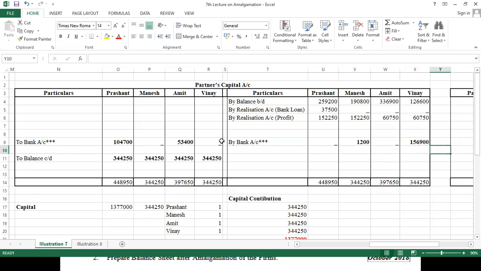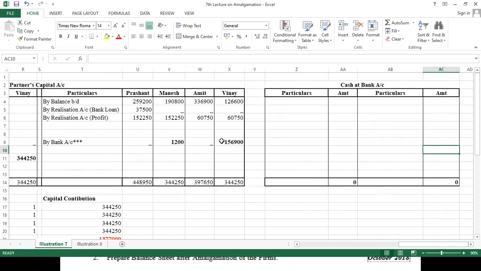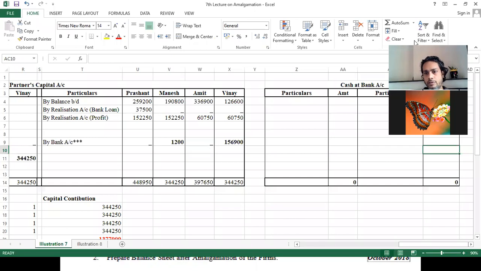Now we will move to which account? Yes, bank account. So we will make a bank account. Okay? So in the bank account we will see what happens.